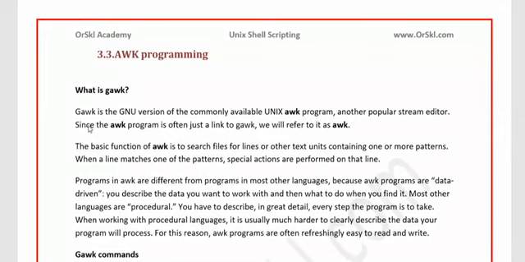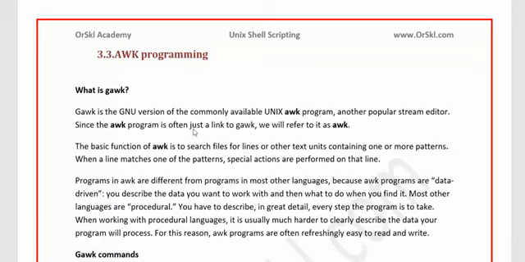When I read through, you must be understanding almost what is the definition of awk, and I will also give you a glimpse as soon as I read this completely so that you understand it better without missing anything. So gawk is the GNU version of the commonly available Unix awk program. Another popular stream editor. So earlier to this, what were the popular editors we have seen? Sed. So just like Sed, awk is also another popular stream editor.